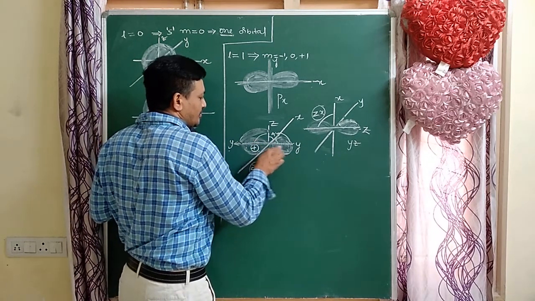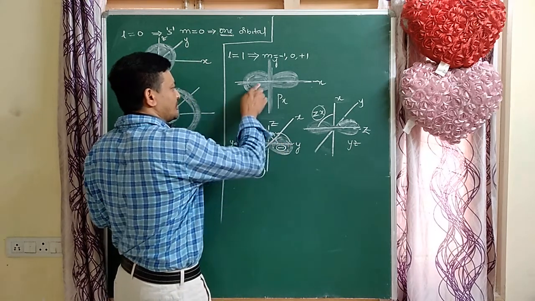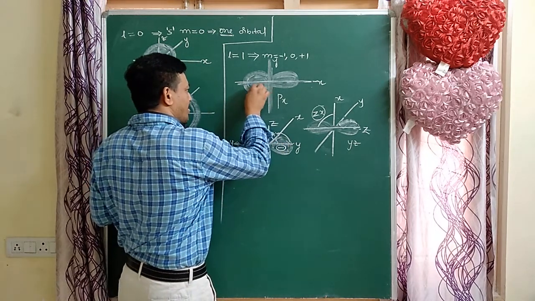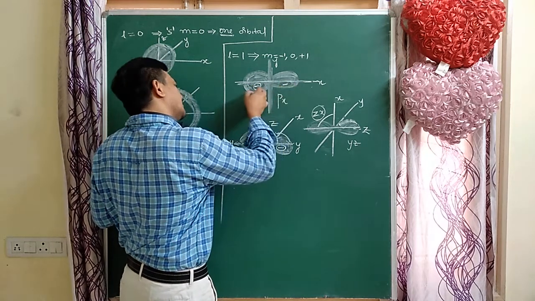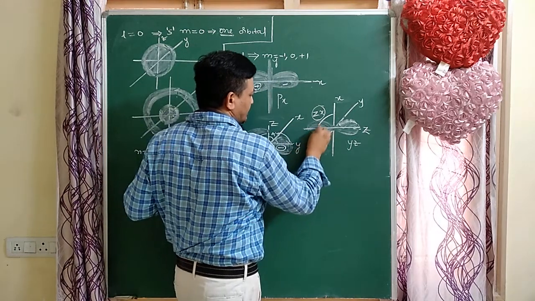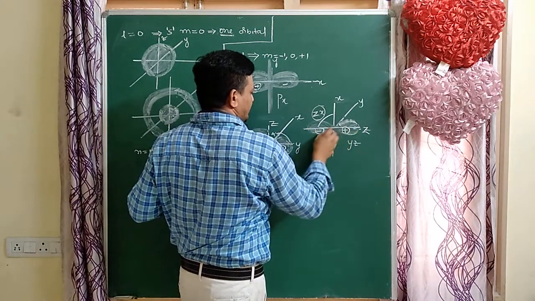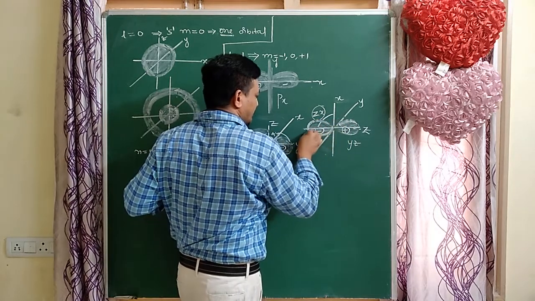In any p orbital, one lobe has a negative charge, another lobe has a positive charge. This is the plus, this is the minus. One lobe is in the positive direction, another lobe is in the negative direction.